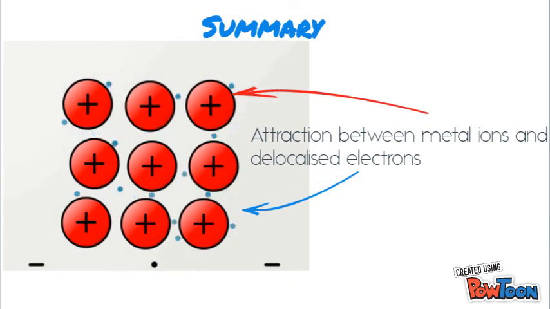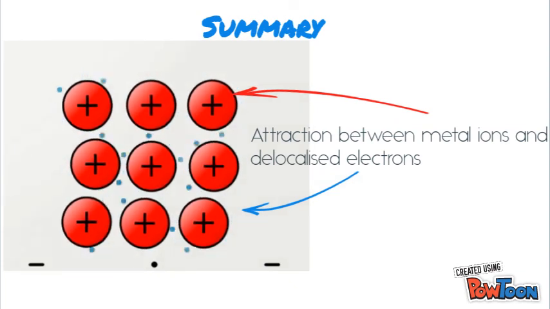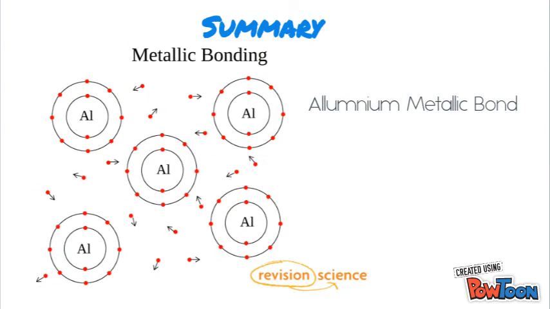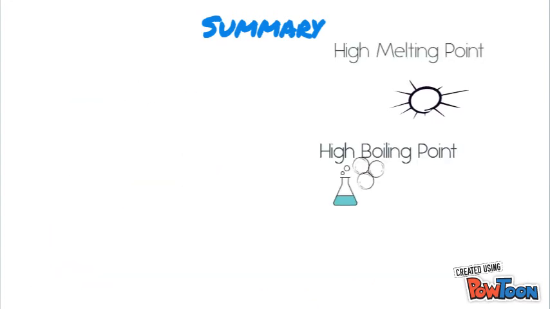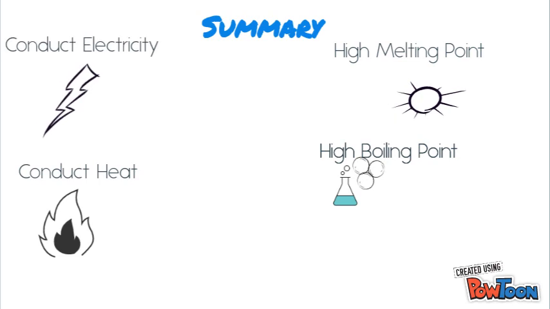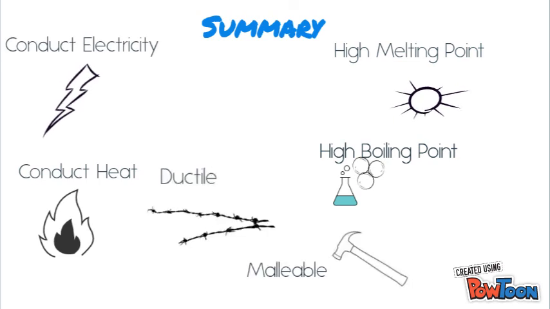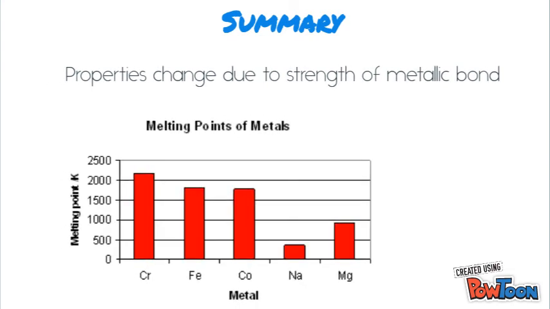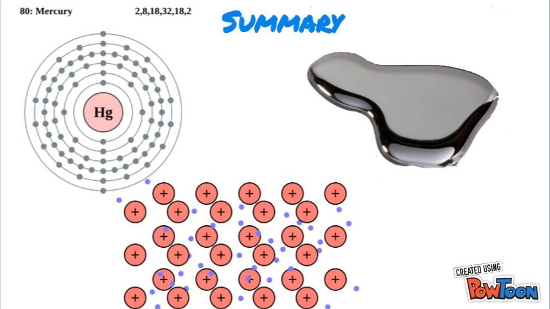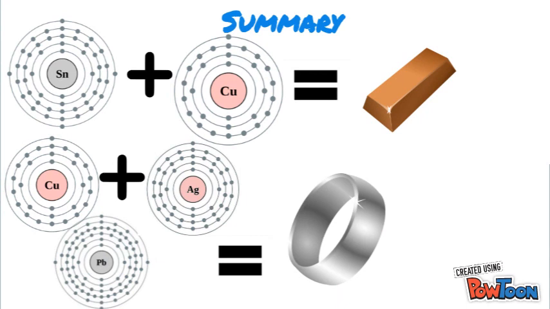A metallic bond is the attraction between metal ions and a sea of delocalized electrons. Metallic bonds are named after the element present. Properties of metallic bonds include high melting and boiling points, thermal and electrical conductivity, malleability, ductility, and luster. Properties change throughout different metallic bonds because of the strength of the metallic bond. Mercury is a liquid at room temperature because of weak bonding. Alloys are mixtures of different metals.